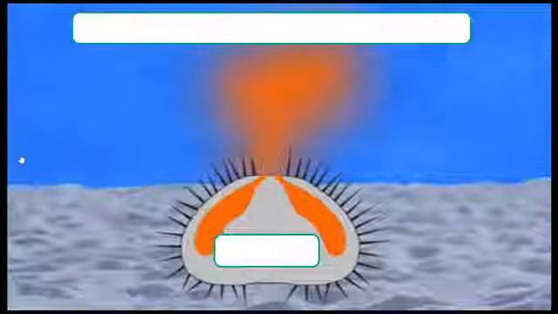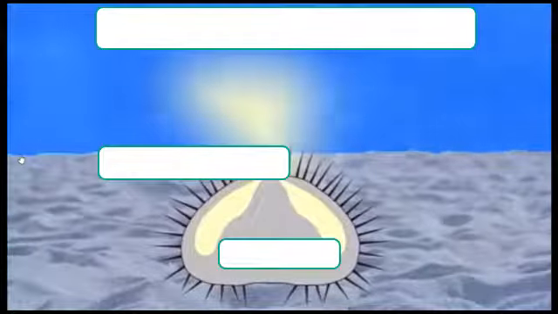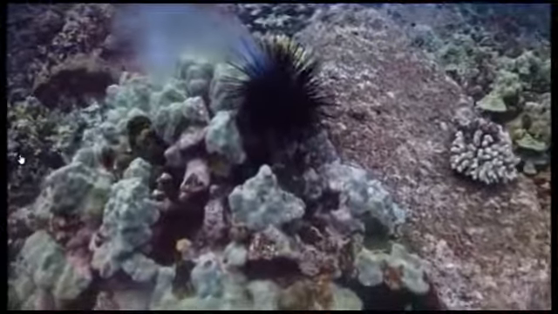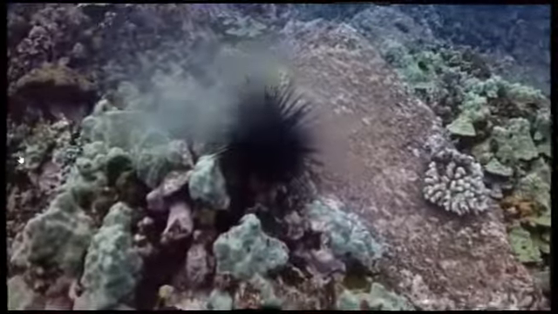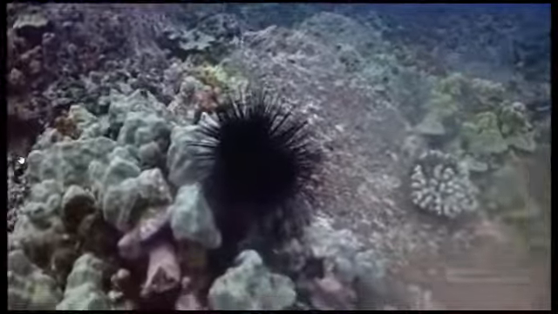As you can see here, the ovaries produce the ovules, and here the male urchin also releases to the water its sperm cells, which are white in color. So this is the testicle which releases these sperm cells to the water. Now the sperm cell will meet the ovule in the water and not inside the female's body.